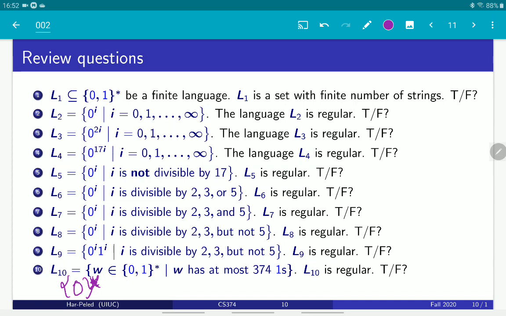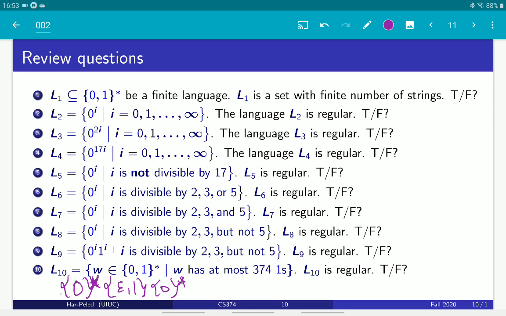Now, think about concatenating it with the language which contains either the empty string or 1. So I now get a run of zeros, and then I can concatenate either epsilon or 1. So those are all the strings that have either no ones or one at the end. And now I concatenate it again with 0 star, the Kleene star of 0. So this language is all the strings that have at most one 1 in them.